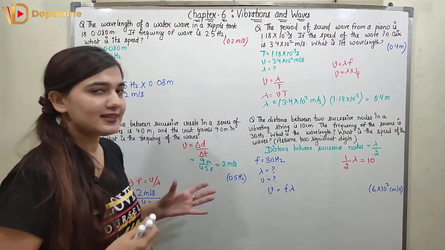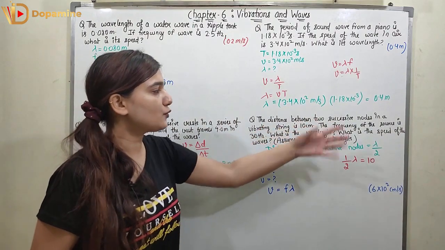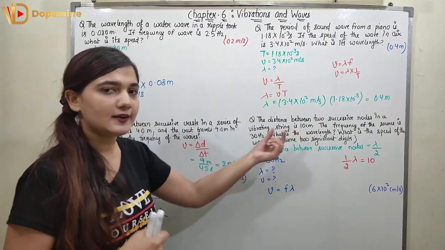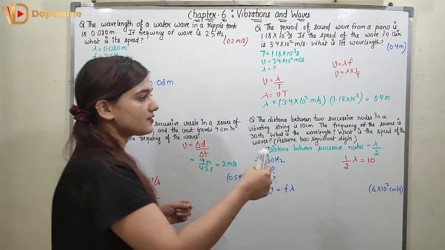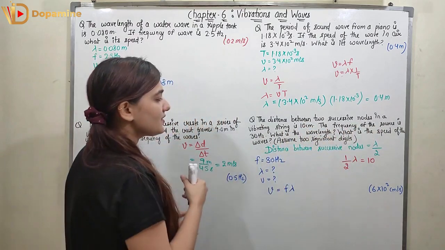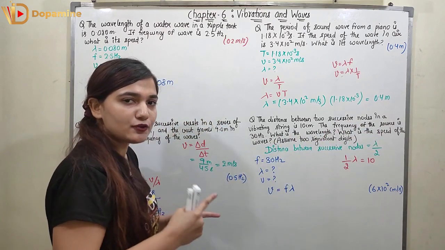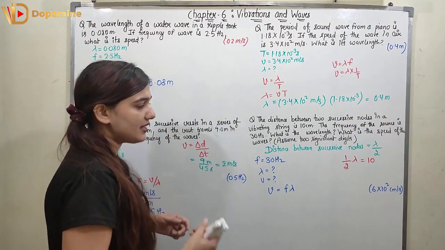Now coming to the next and the last problem, the distance between two successive nodes in a vibrating string is 10 centimeter, right? So the distance between two nodes is given. The frequency of the source is 30 hertz. What is the wavelength? What is the speed of the wave? So we have to find out two things over here, wavelength and speed.